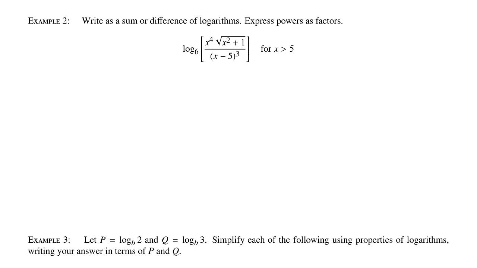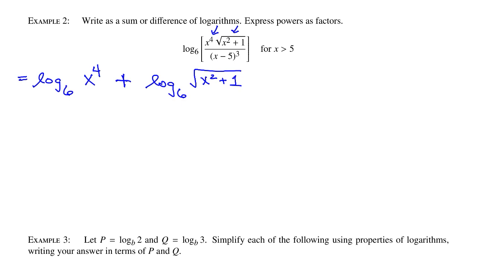So everything is going to be log base 6. And then what is the first factor on the top? It is x to the 4th. Plus, we have another factor on the top, so it's plus log base 6 of the square root of x squared plus 1. Next, we have a factor from the bottom, so it's subtract because it came from the bottom. Log base 6 of x minus 5 cubed.